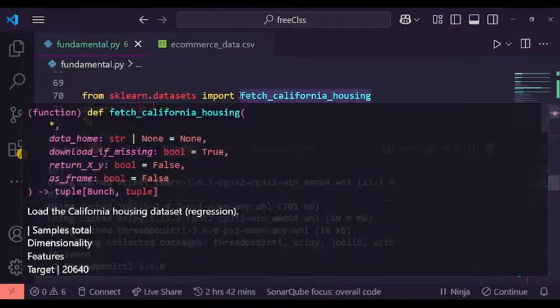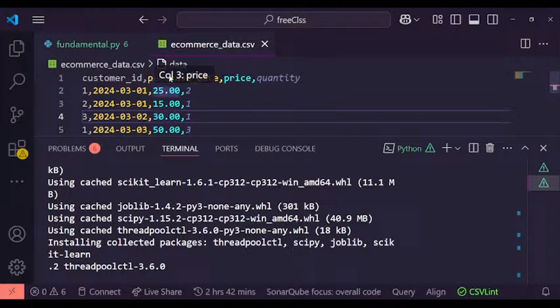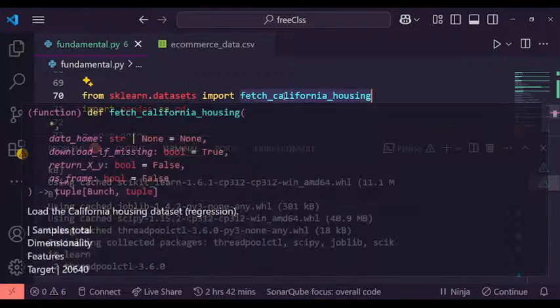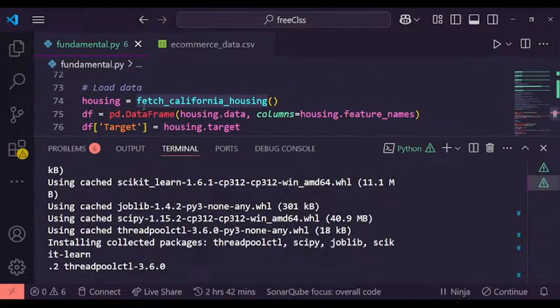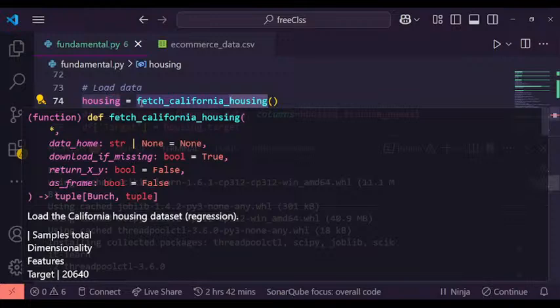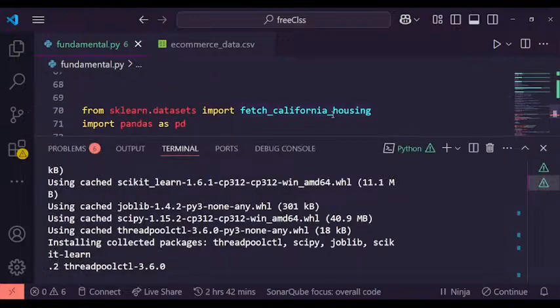Remember that we are importing from a library, not from an Excel file like the one we used here, where the way we loaded it was different. This one we don't have any file, so we are importing it from a library. Because of that, we need a variable, so I create this housing variable and assign fetch California housing into it.